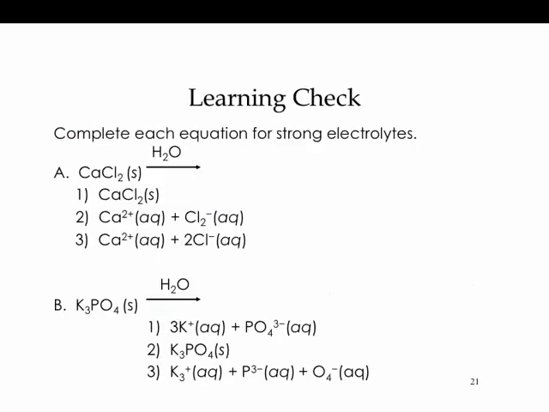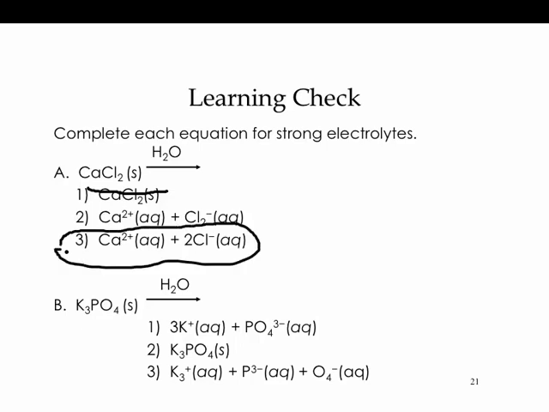Okay, let this be your "did you watch it" question. If this is the first one, if it's a strong electrolyte, that means they're going to have complete dissociation, so you can cross out the first one. That's not going to be it. So going between the next two, you have to be careful. You have to recognize the difference between them. Calcium ion looks exactly the same. The difference comes in the chloride ion. If you look at number 2, Cl2 would not be an ion. That would be a molecule. But it has to be number 3.